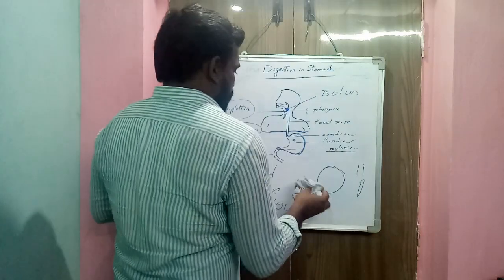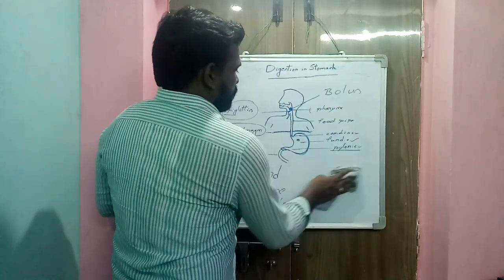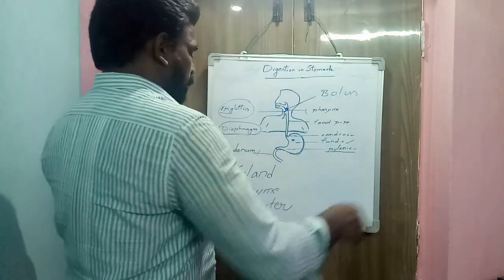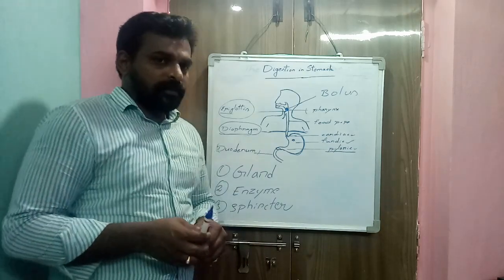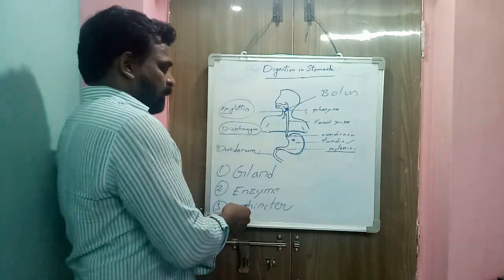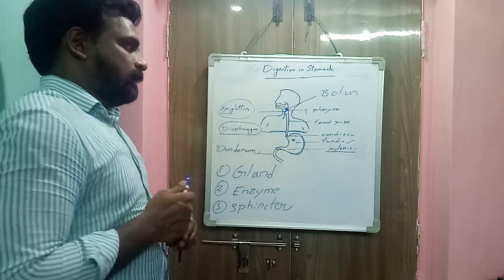So gland means a structure which secretes a specific substance. Enzyme means protein molecules that speed up chemical reactions. Sphincter means a round-shaped muscle.